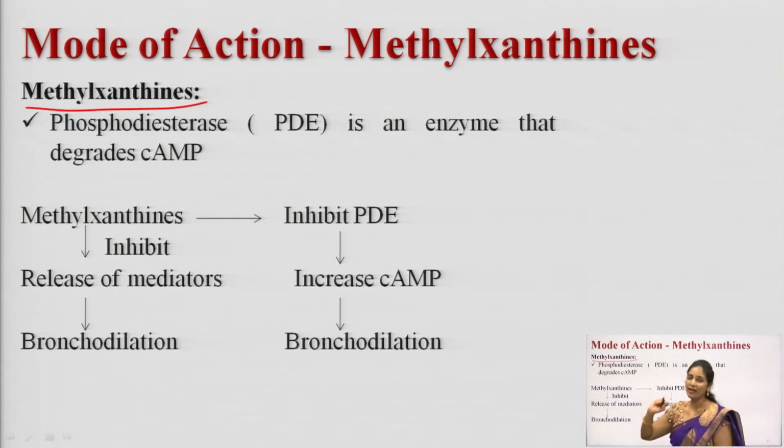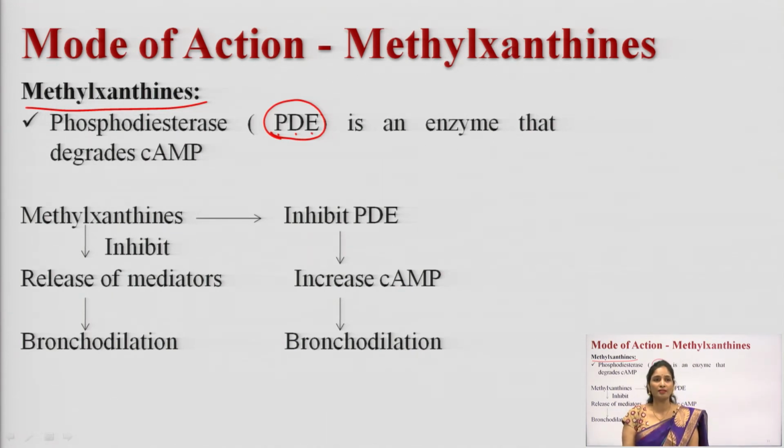There are a lot of drugs that fall under methylxanthines, such as theophylline, caffeine and theobromine. Before discussing the mode of action of methylxanthines, let me explain one thing: the phosphodiesterase enzyme, in short PDE. What is the role of the phosphodiesterase enzyme? Its role is to degrade the cyclic AMP levels.